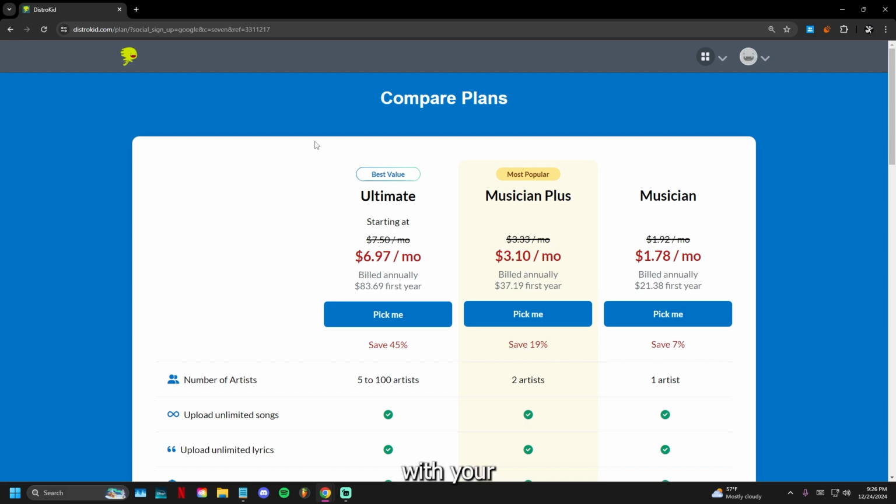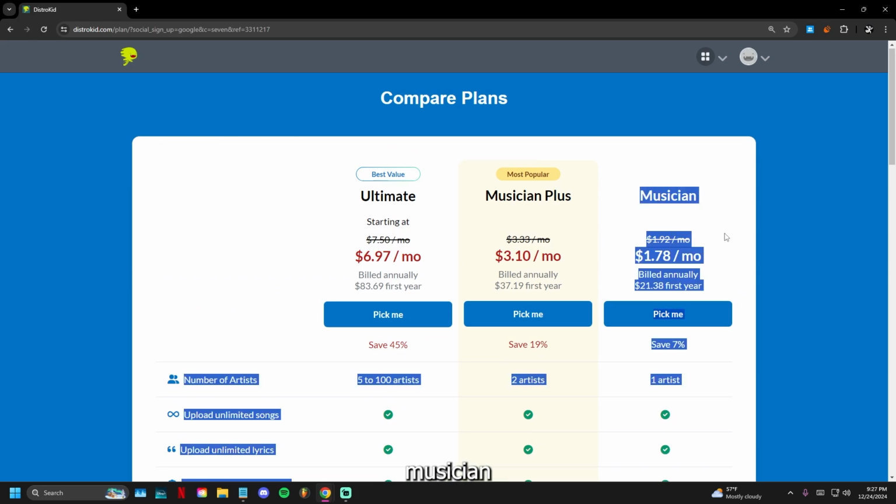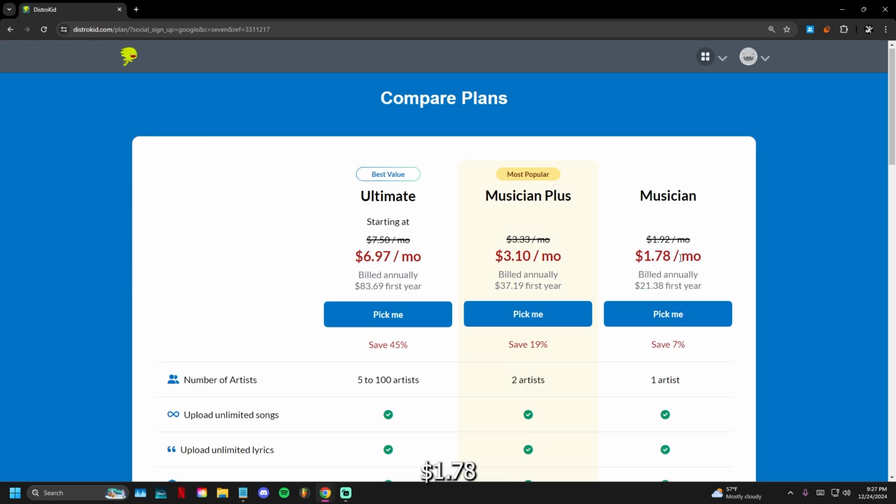So after you create an account with your email and a password, it will take you to this page right here. So for example, if you click on the musician plan, it says $1.78 for the first year. That is such an amazing deal in my opinion. So if you want to take advantage of this deal right now, click on my link down below.